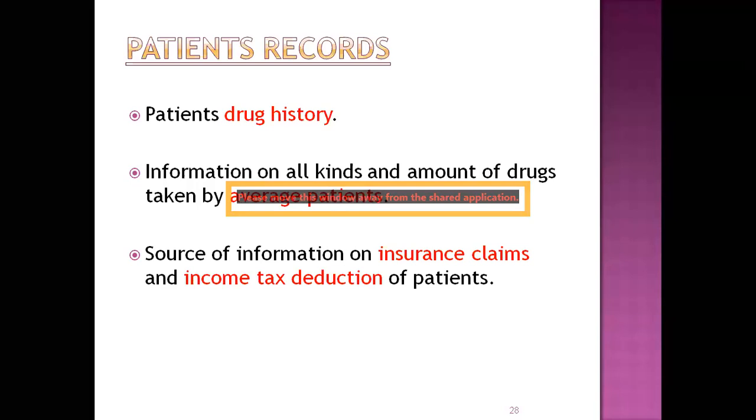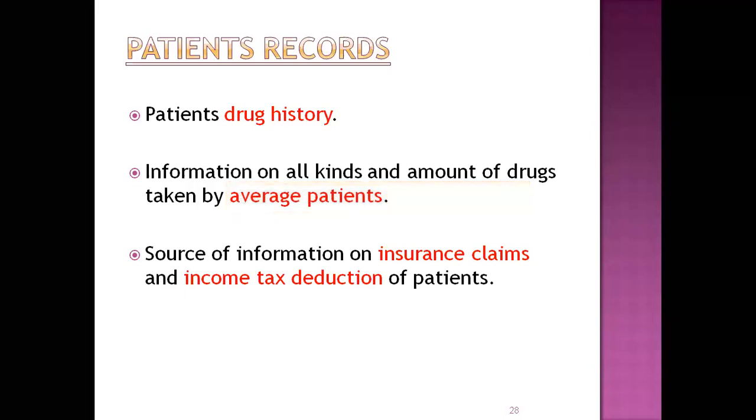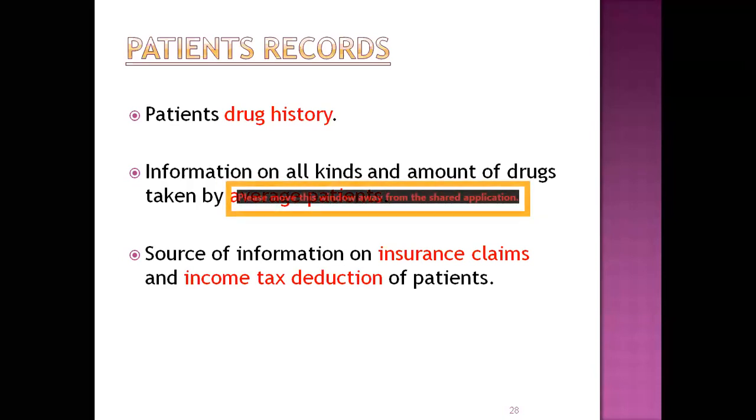These patient records, like bills. Some patients show their records or bills from the community pharmacy for income tax deduction purposes as well as for insurance claims. These bills are required. So maintaining these records in the community pharmacy, this is the second record.